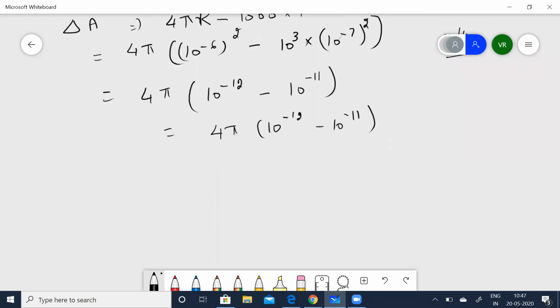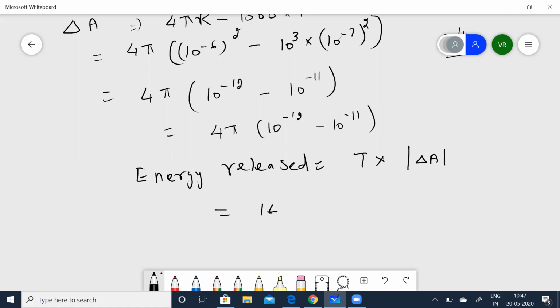Now the energy released is equal to T into modulus of delta A, which is 14 into 10 to the power of minus 2 into, when you calculate this, 36 pi into 10 to the power of minus 12 meters squared.